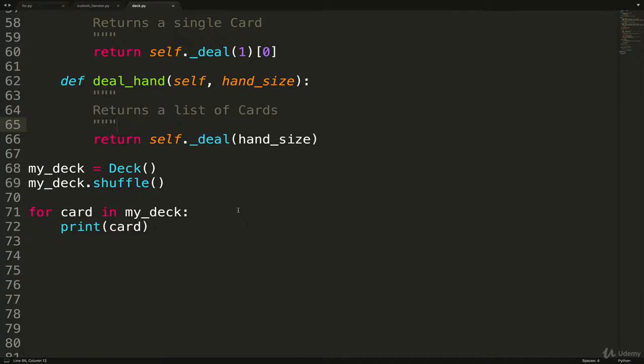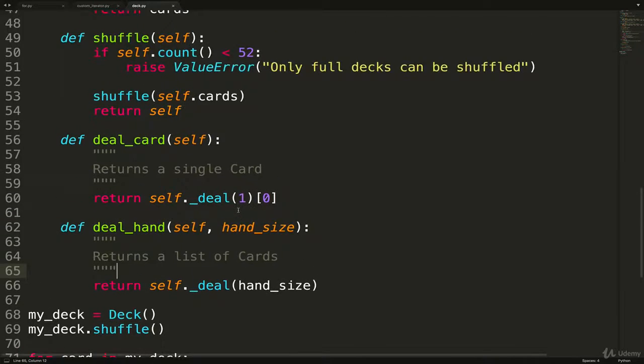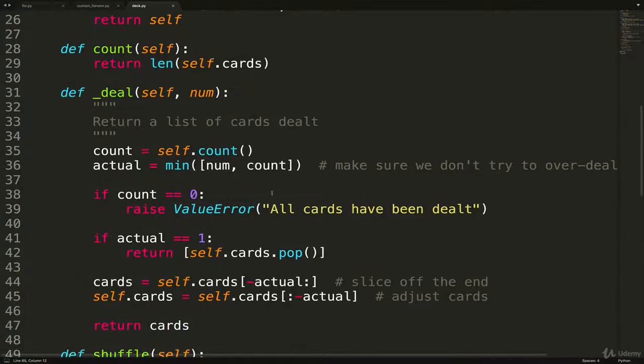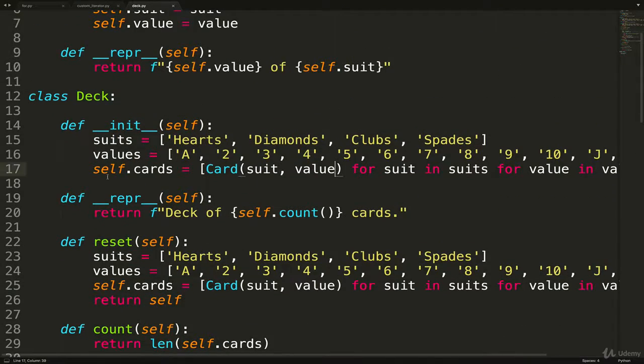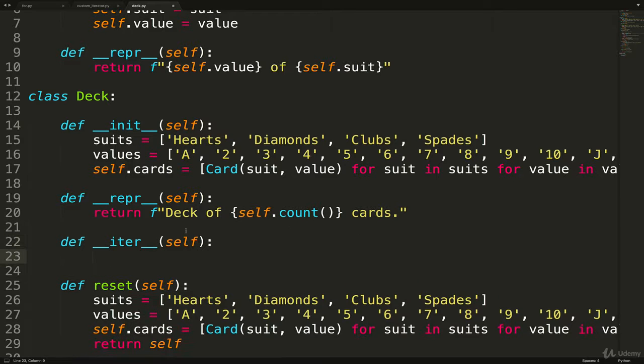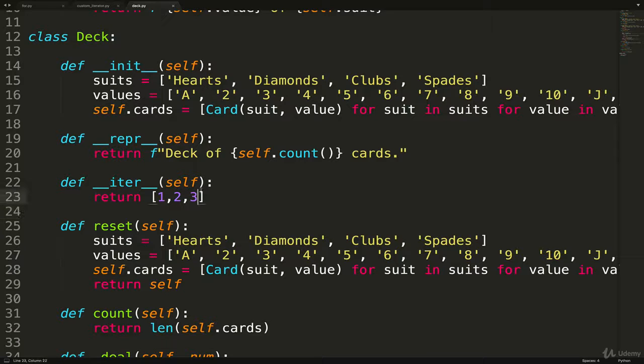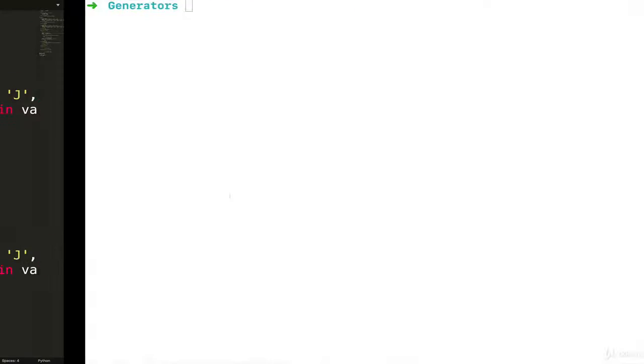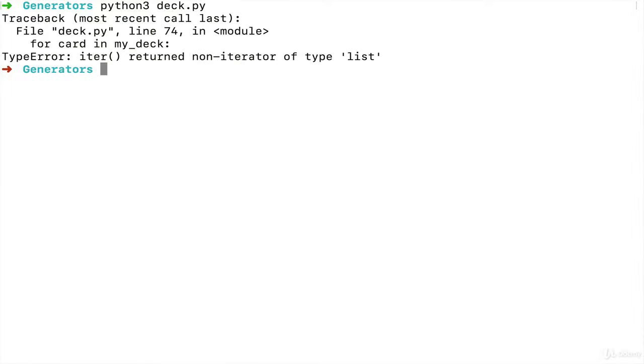Because really what would make sense for us to iterate over a deck, we just want to iterate over the list of cards. What we could do really simply is just define anywhere on here, let's do def __iter__(self). I like to do these with all the dunder methods together. It doesn't have to be that way though. And we need to return something that is an iterator. So this is not. It's iterable, but it's not an iterator. If I call it, it tells me __iter__ returned non-iterator type.